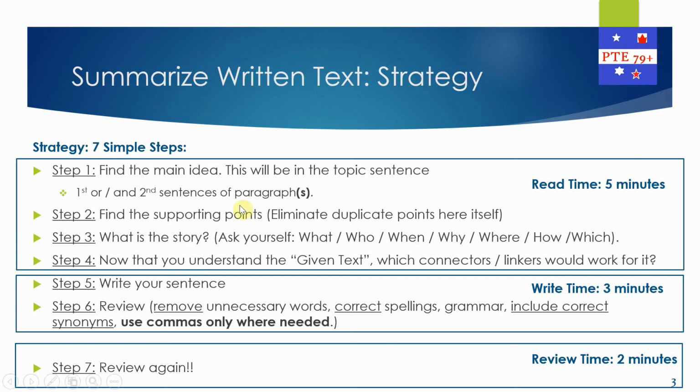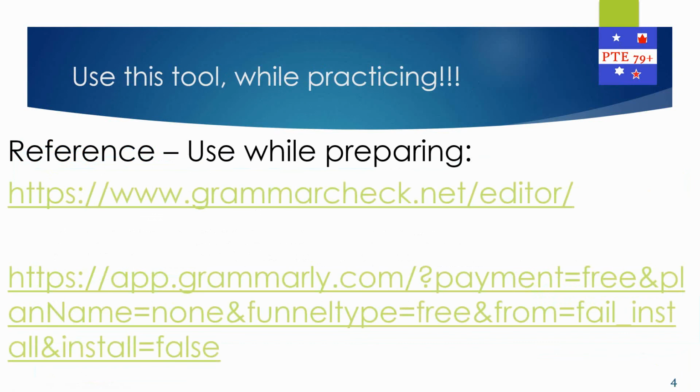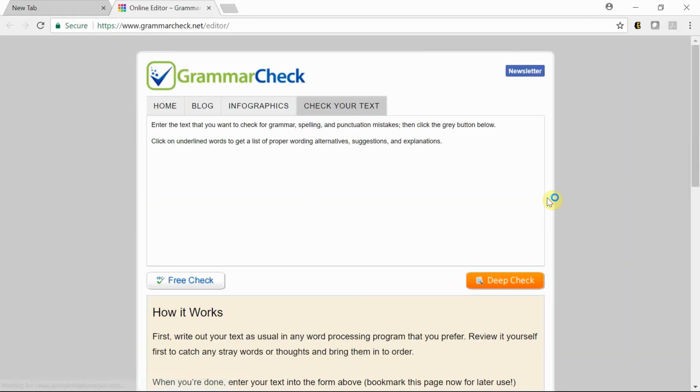In the first 5 minutes we read and reviewed the given text, we figured out the main idea and supporting points, we understood what the story is, and we tried to come up with connectors. In the next 3 minutes we wrote, we reviewed, and we reviewed again. That's our strategy. So let's use these links to see how our passage was.